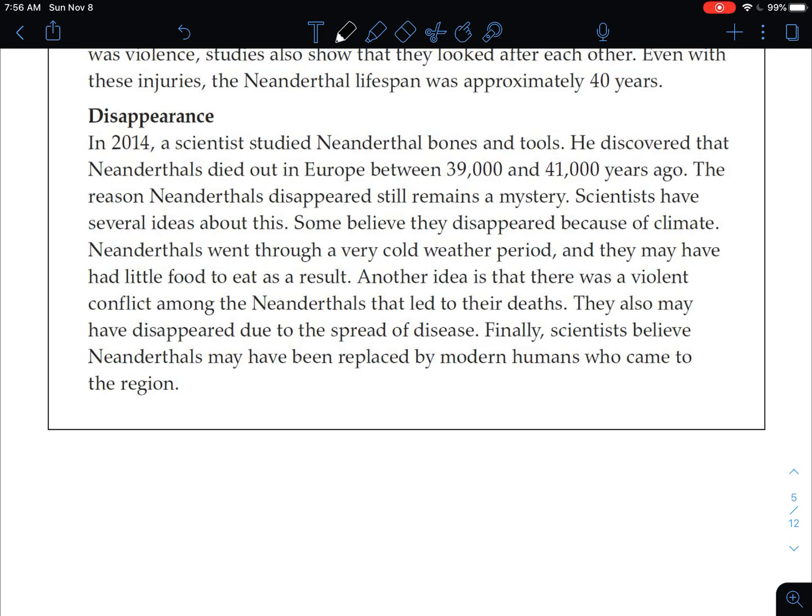All right, disappearance. In 2014, a scientist studied Neanderthal bones and tools. He discovered that Neanderthals died out in Europe between 39,000 and 41,000 years ago. The reason Neanderthals disappeared still remains a mystery. Scientists have several ideas about this. Some believe they disappeared because of climate. Neanderthals went through a very cold weather period and they may have had little food to eat as a result. Another idea is that there was a violent conflict among the Neanderthals that led to their deaths. They also may have disappeared due to the spread of disease. Finally, scientists believe Neanderthals may have been replaced by modern humans who came to the region.